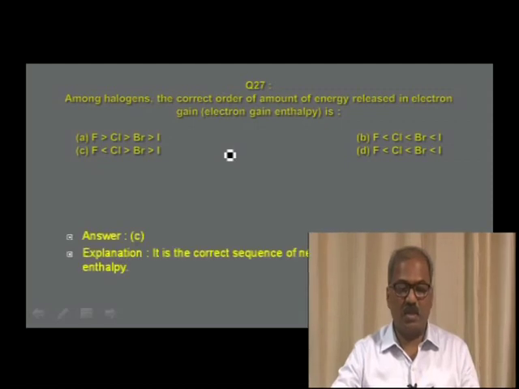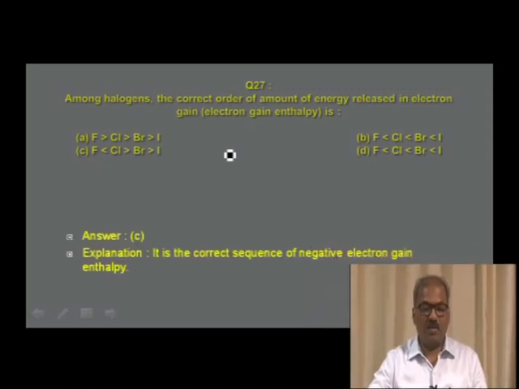The correct answer is in option C, F < Cl > Br > I. Among the halogens, this is the correct order for electron gain enthalpy.